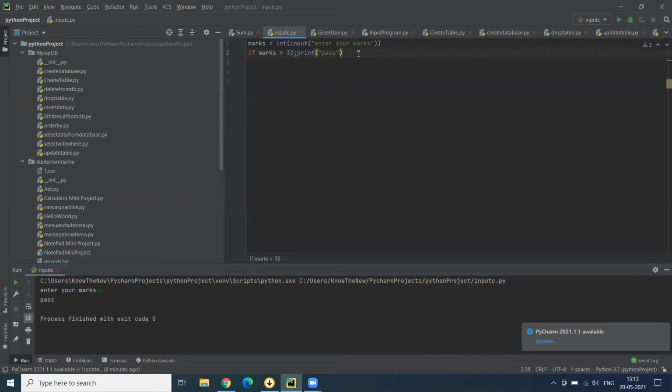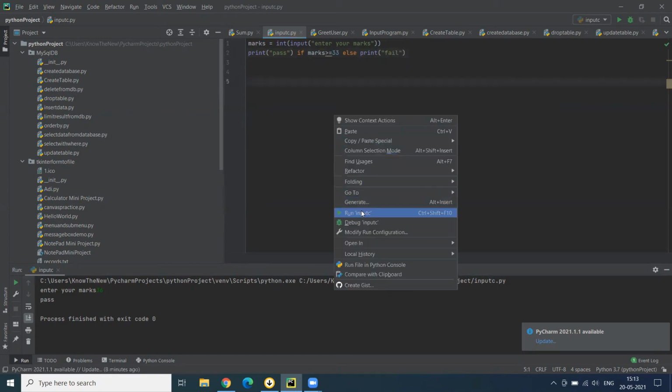We can simply do that like this. Firstly, we have to write print statement, print pass if marks greater than equal to 33, else print fail. So in this way, I can write both if and else in a single line.